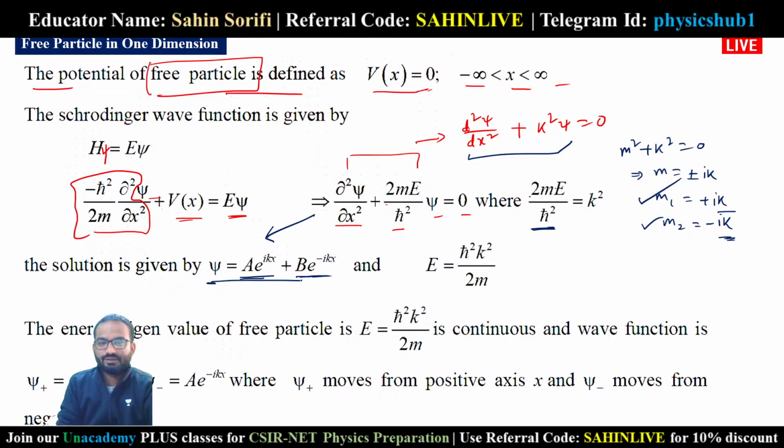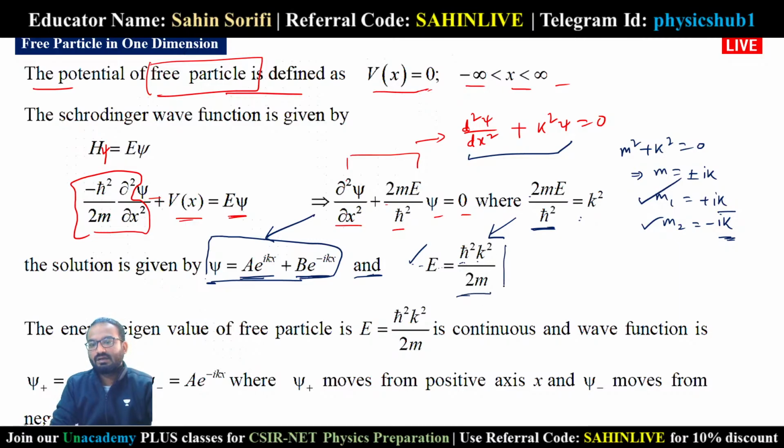So this is the solution given for the free particle in one dimension. And what is the energy? The energy can be found from this expression: E equals h cut square k square by 2m, and it is also written p square by 2m, where p equals h cut k. So the energy of a free particle is given by h cut square k square by 2m.